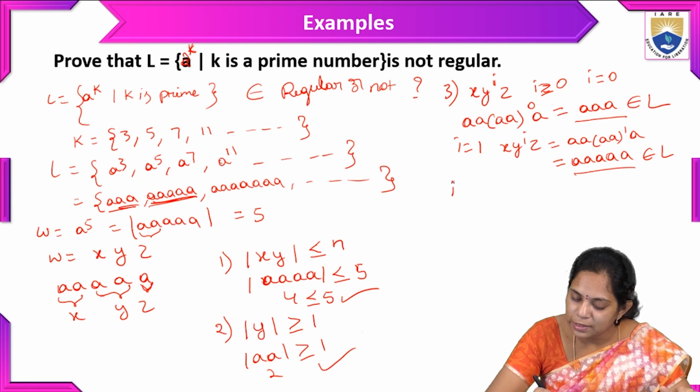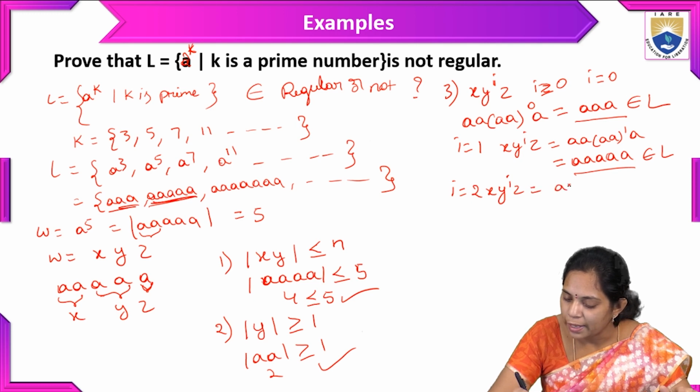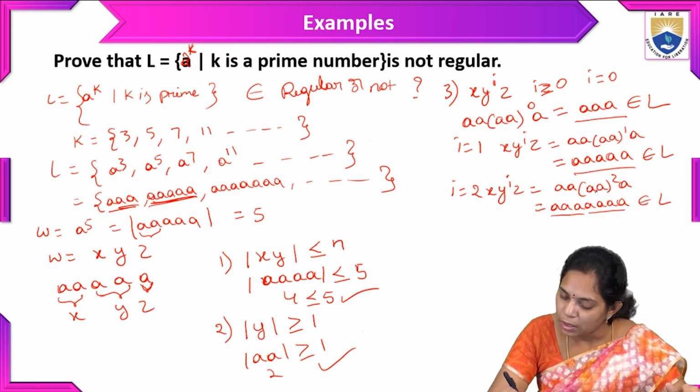And let's take i equal to 2, so x y power i z is a power 2 and a, and we elaborate a and a. This also belongs to this language.